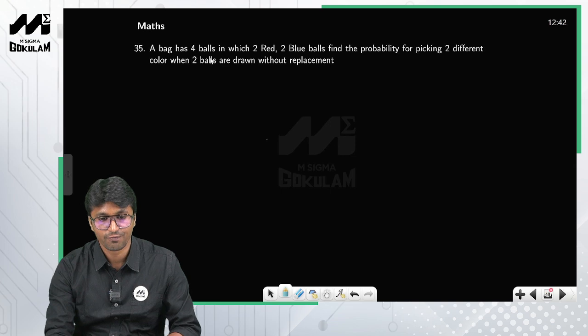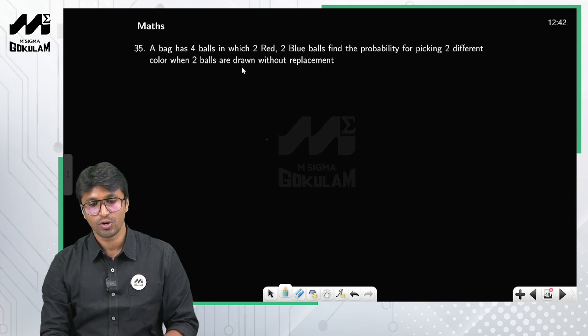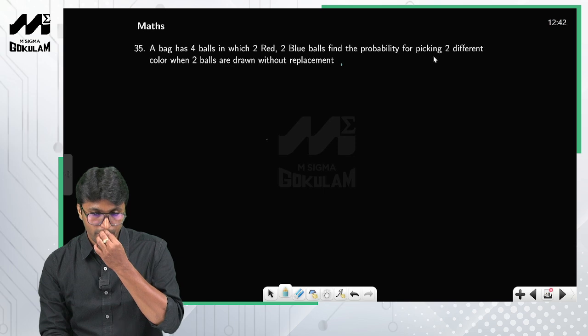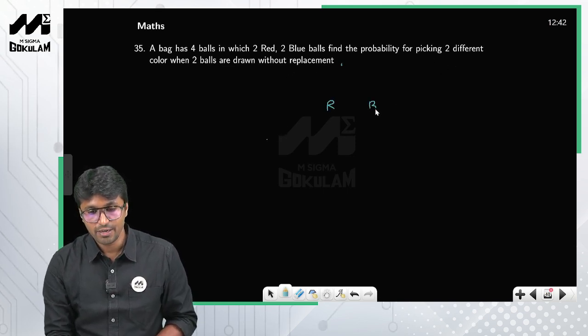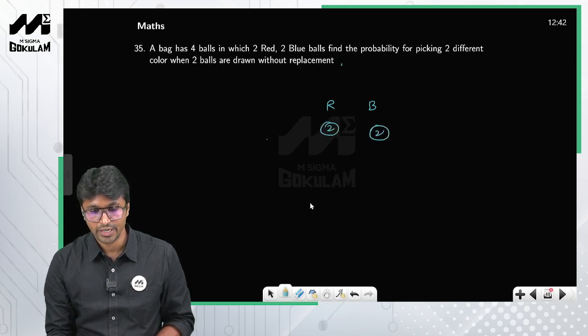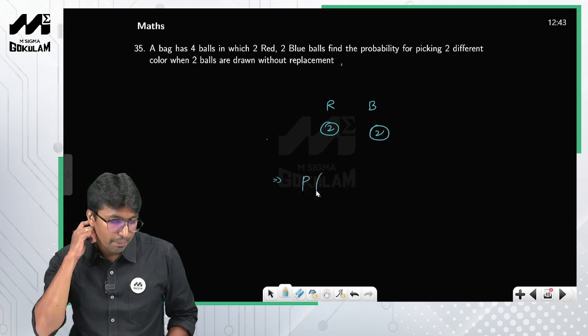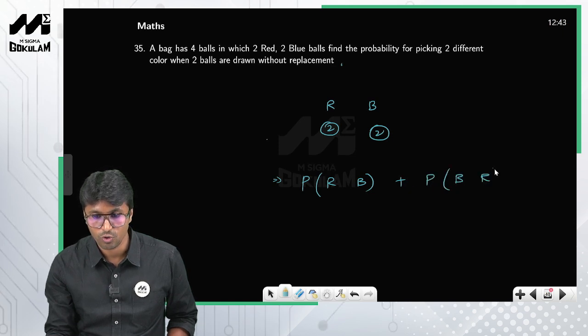A bag has 4 balls in which 2 are red and 2 are blue. Find the probability of picking 2 different colors when 2 balls are drawn without replacement. You have 2 red balls and 2 blue balls. First I'll pick a red ball and then a blue ball. And there is one more possibility: first I'll pick a blue ball followed by a red ball.